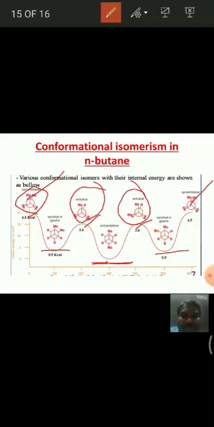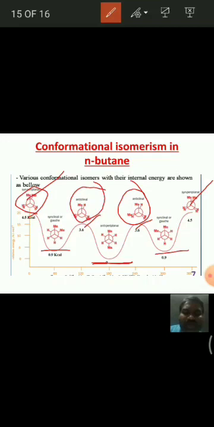In these molecules also, the groups are eclipsed. It is partially eclipsed, that means the methyl group is eclipsed with hydrogen, and another methyl group is also eclipsed with hydrogen. These are more stable than the fully eclipsed molecule, but less stable than gauche and staggered conformations.